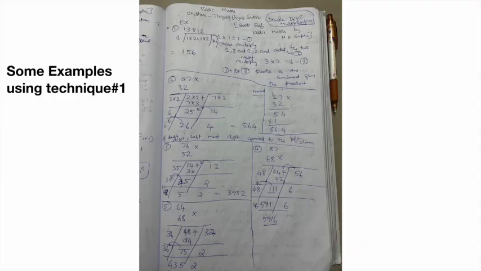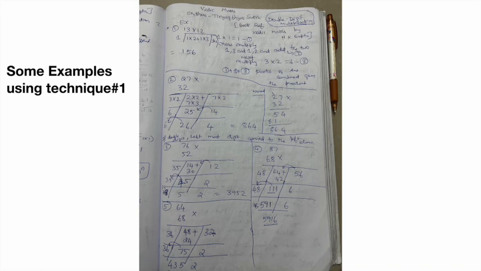Next, there are a few more examples using this technique. I noted down the technique name which is mentioned in the book, and also the book reference. So 13 into 12, we are splitting into 3 parts: 1, then 1 into 2 plus 1 into 3, and the first one comes from the 1 in the tens digit of 13 and 12. The last part, 3 into 2, comes from the unit place. When we put together all these terms, we get that value.